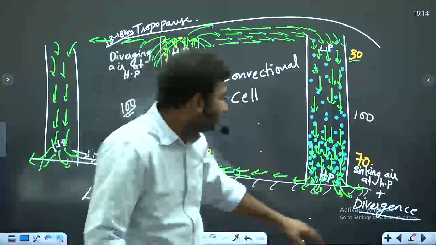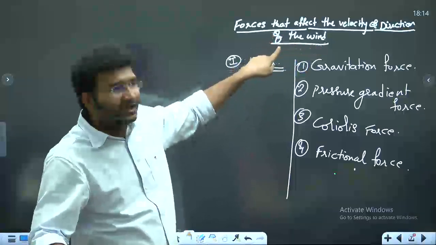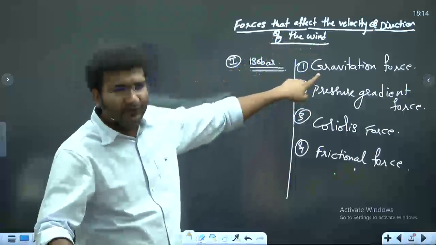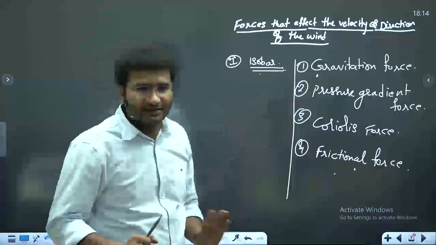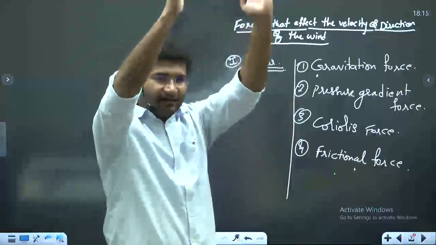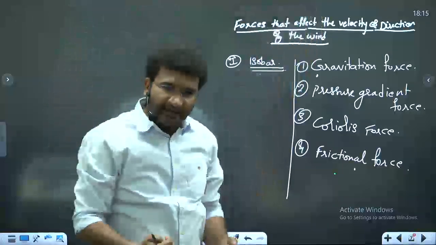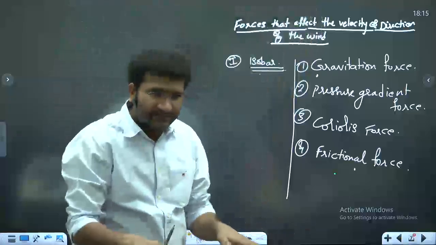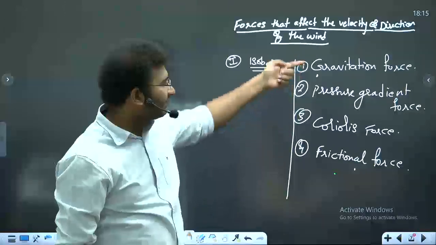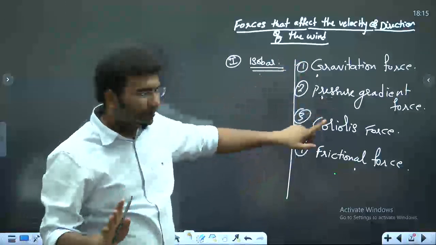What did I say? I told you, factors that affect the velocity and direction of the wind can be influenced by gravitational force. That's the reason why wind is not moving up. If gravity is not there, wind should have moved up, but gravity is there. That's the reason why wind is staying at the surface. Else you, me, everyone will be floating in the space. So gravitational force. Pressure gradient force, you got to understand this now: high pressure and low pressure difference.